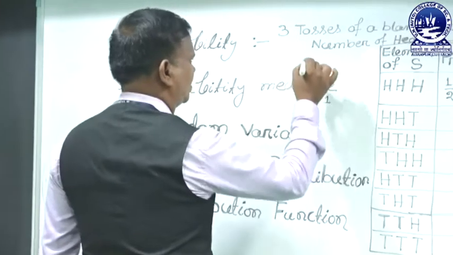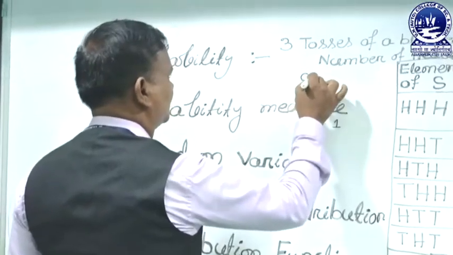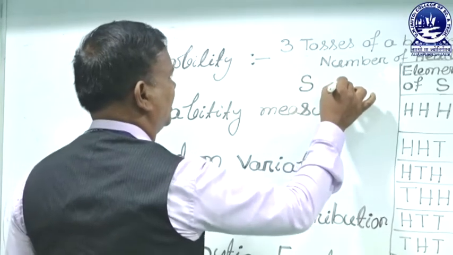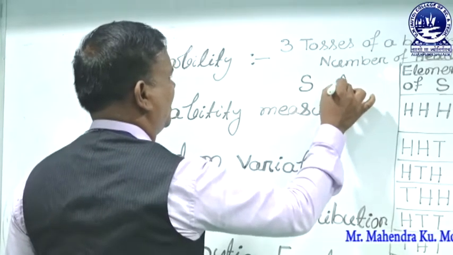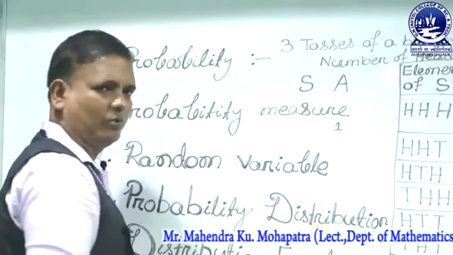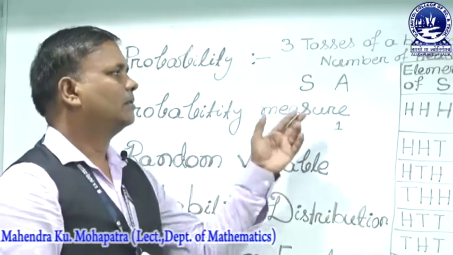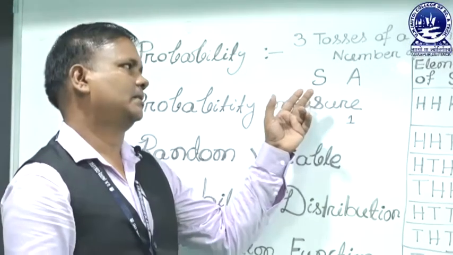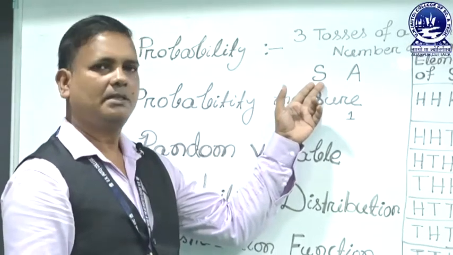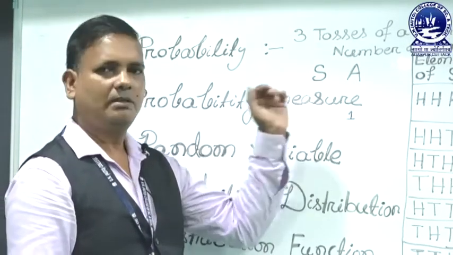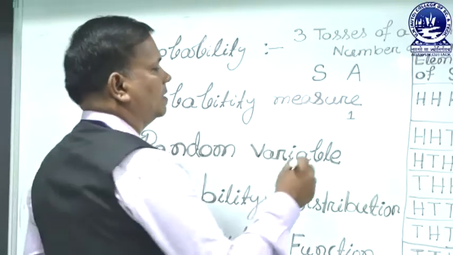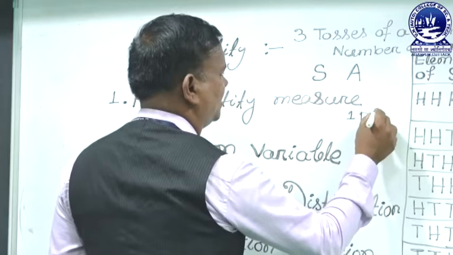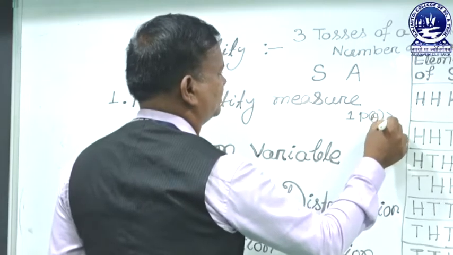If S is the sample space and A is any event in a statistical experiment, the probability of any event must be non-negative.